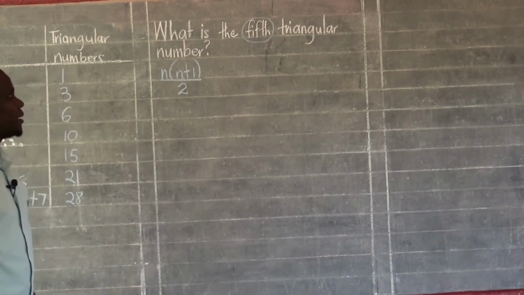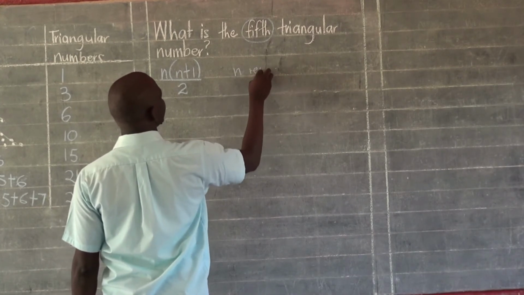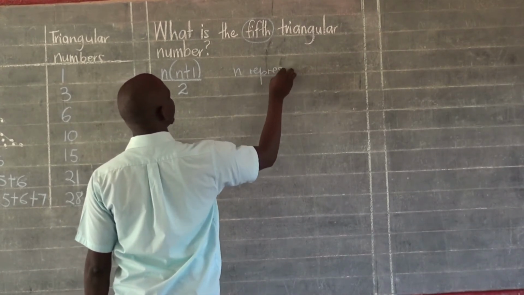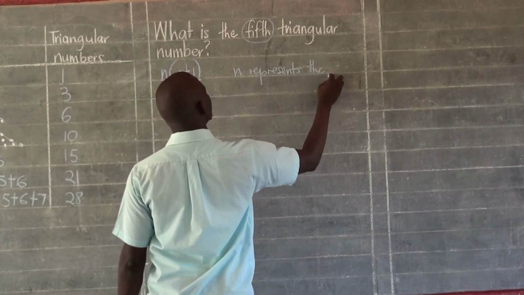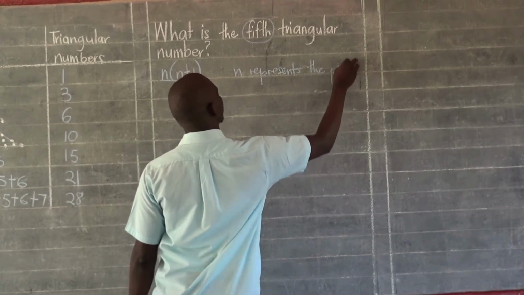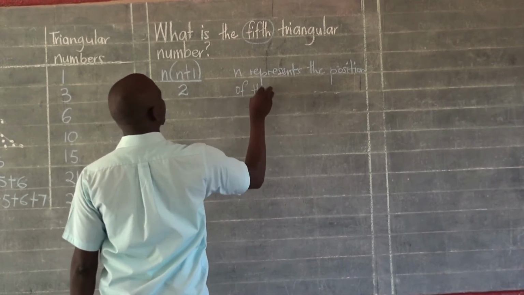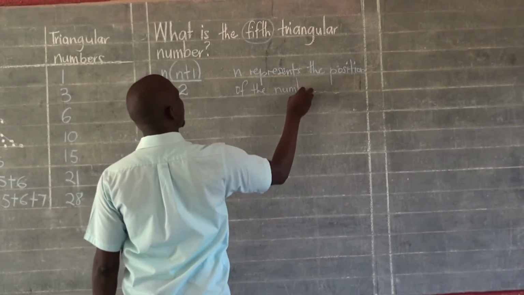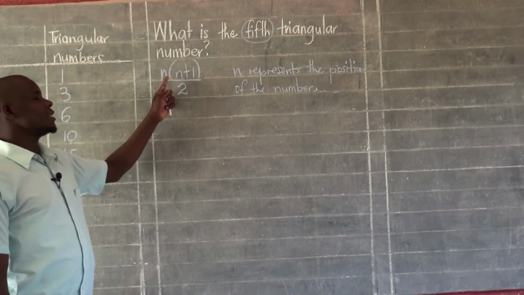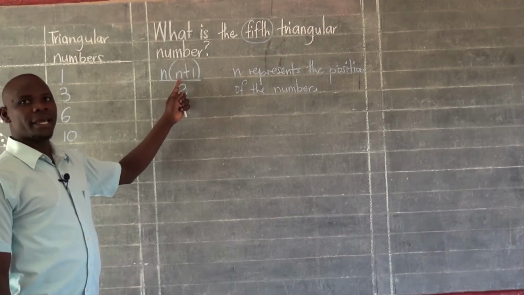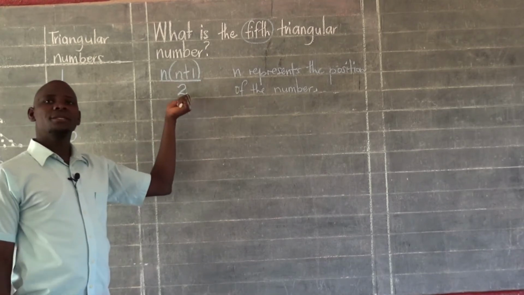But remember, in this formula, n represents the position of the number. So our formula is n times n plus 1 in brackets, all that divided by 2.